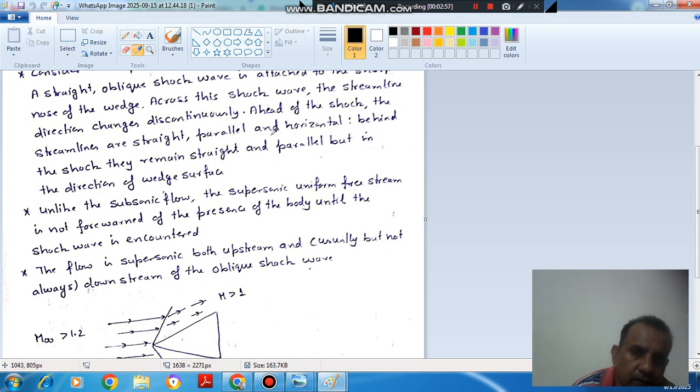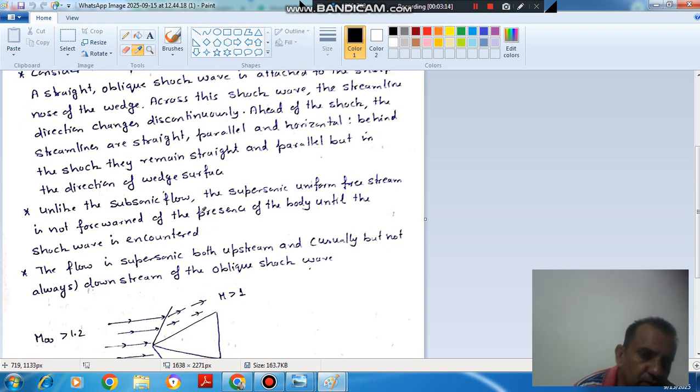Ahead of the shock, the streamlines are straight, parallel and horizontal. Behind the shock, they may remain straight and parallel, but in the direction of the wedge surface. This will be along this surface.